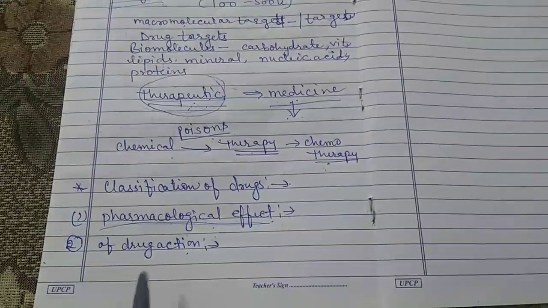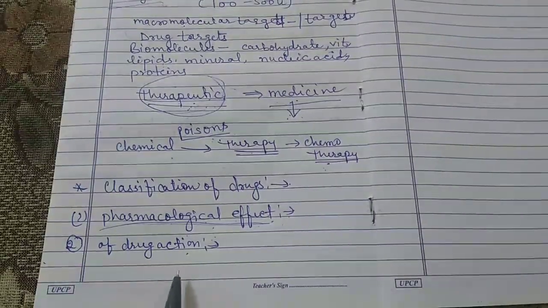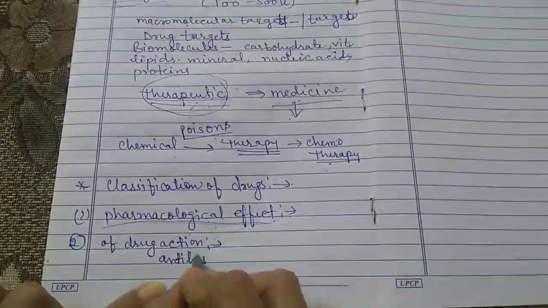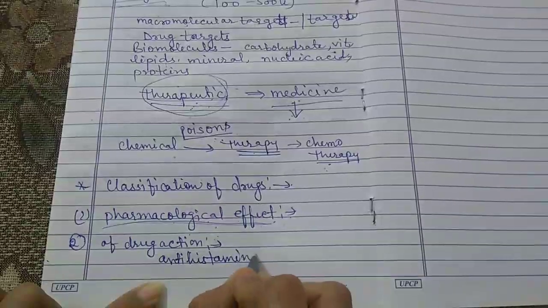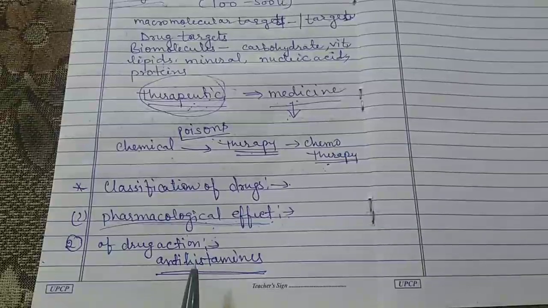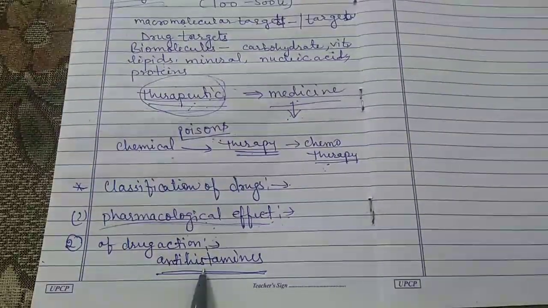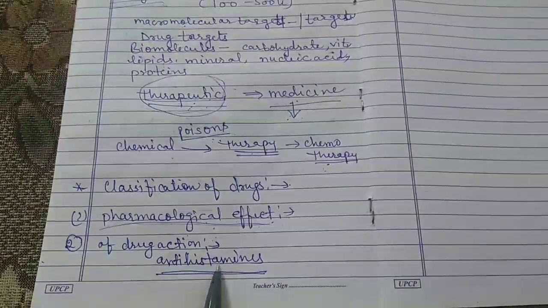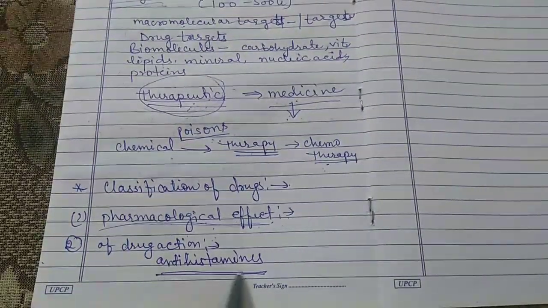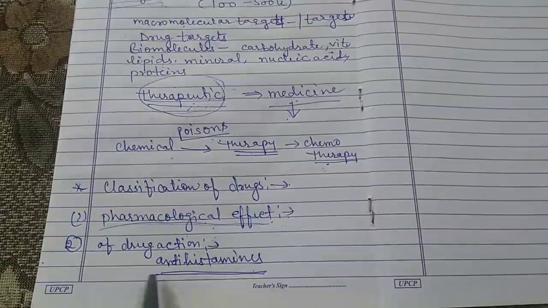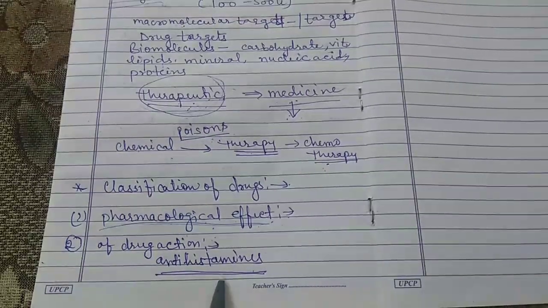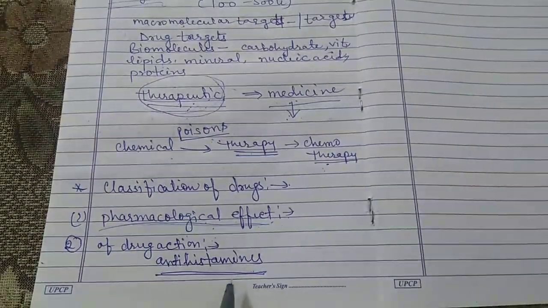For example, all antihistamines are used against allergy. All the antihistamines inhibit the action of a compound called histamine, which causes inflammation in the body.